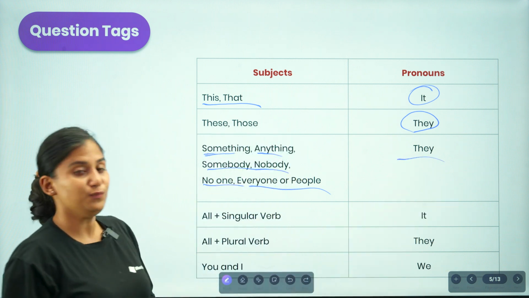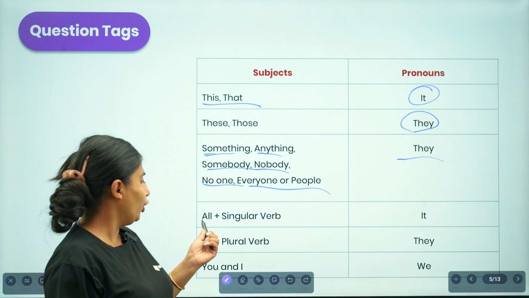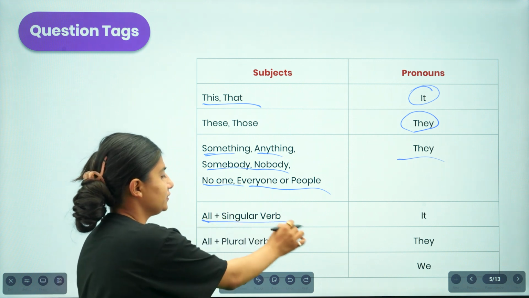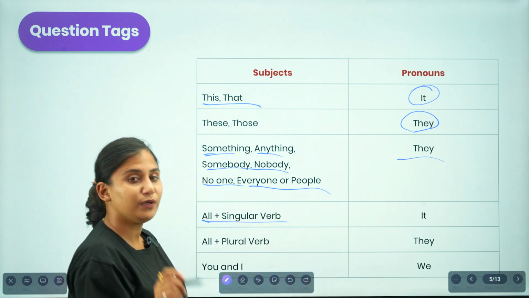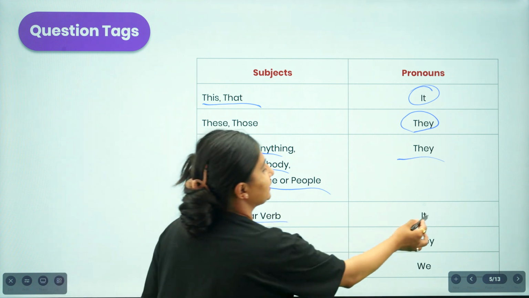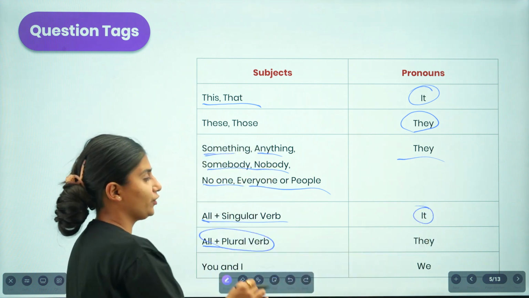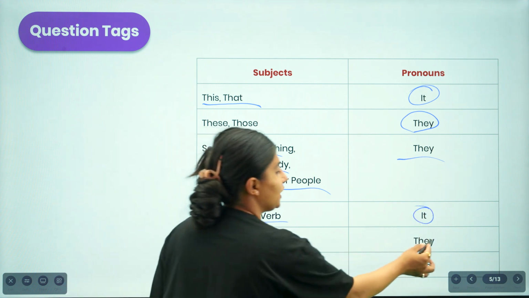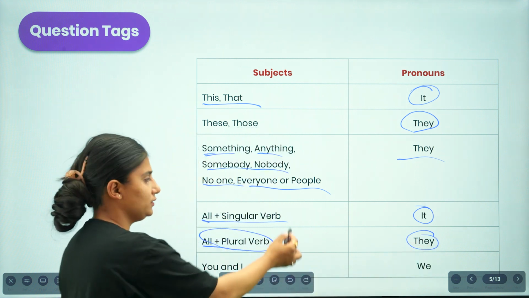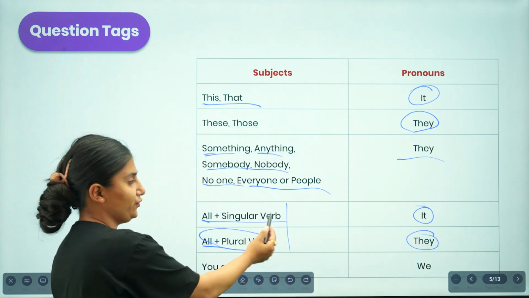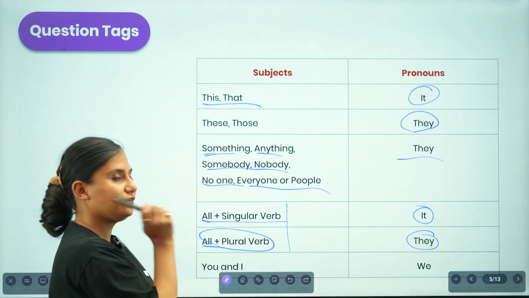Okay. Similarly, now if "all" plus a singular verb is used in the statement, you are supposed to write "it", but if "all" is used along with a plural verb, you are supposed to use "they". You should be very watchful about these ideas. All plus singular verb, "it"; all plus plural verb, "they".